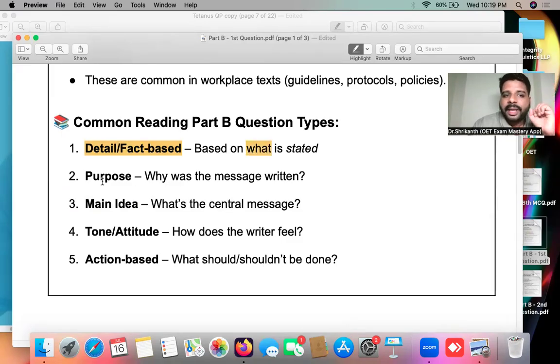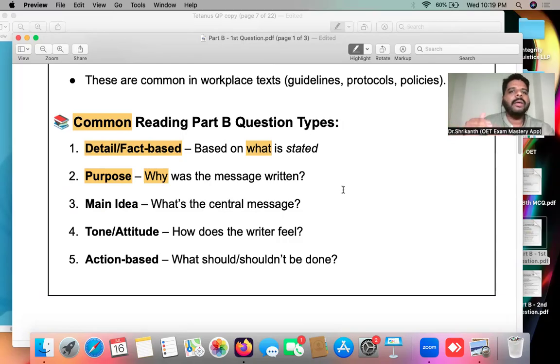Now, you can also expect purpose type questions. Again, these are different common types of questions we're talking about. What are purpose type questions? Purpose type question means why the message was written. So here the document is writing a message over here.